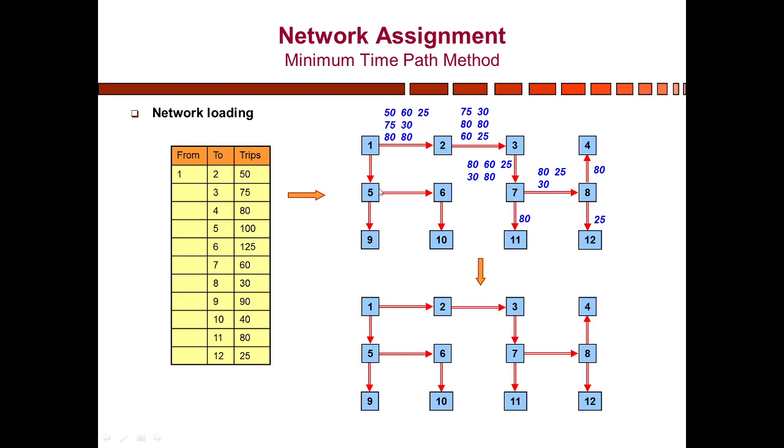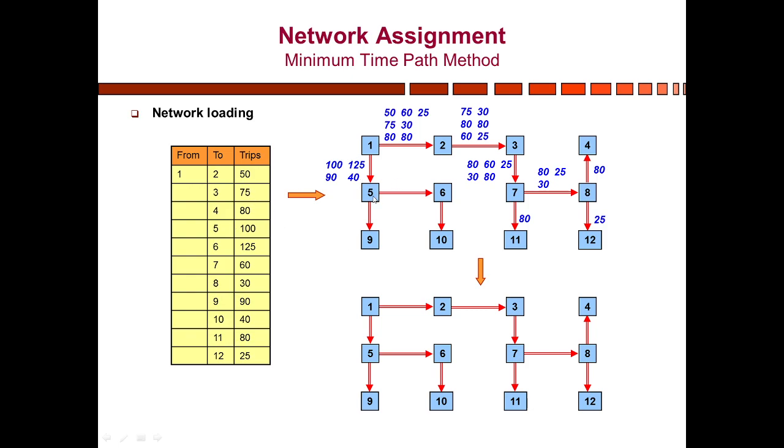Now we will assign the trips headed towards nodes 5, 6, 9 and 10, because these nodes are interconnected and ultimately connected with the reference node as well. So we will assign the trips headed towards nodes 5, 6, 9 and 10 on the link from 1 to 5. These are 100, 125, 90 and 40. These values we get from this table.